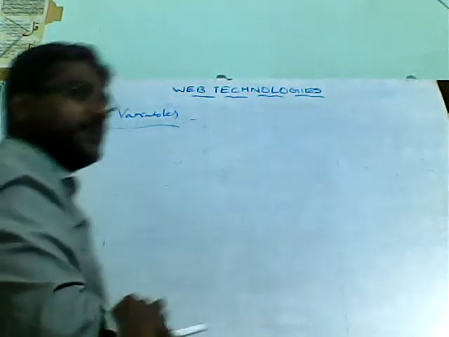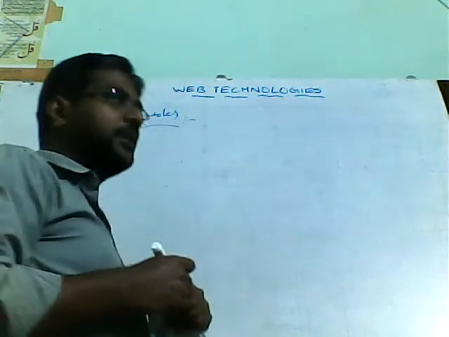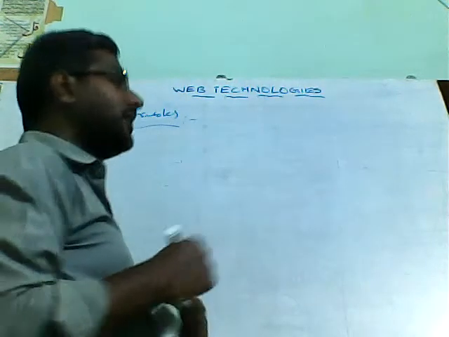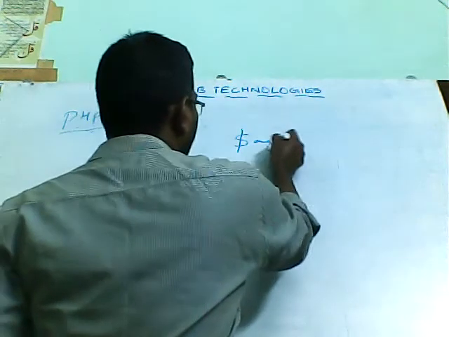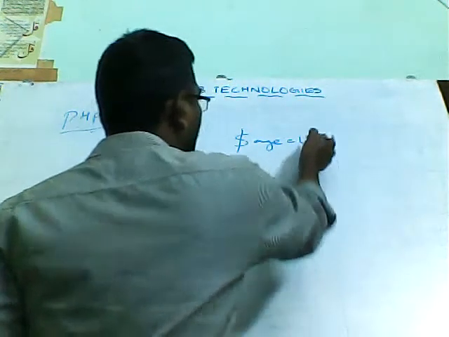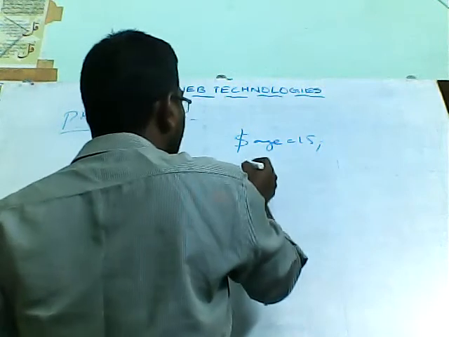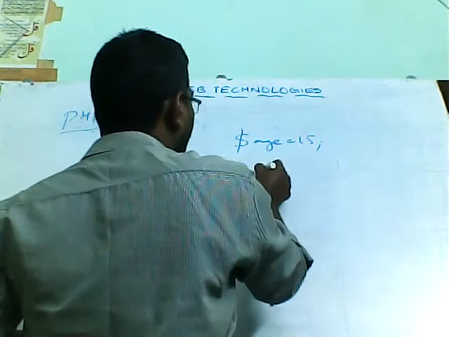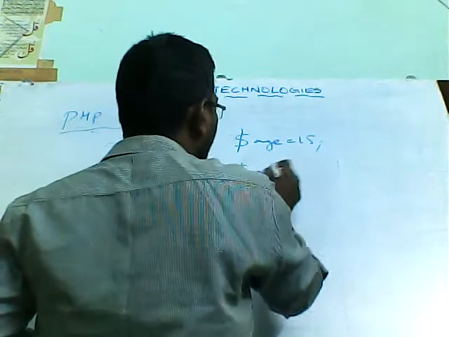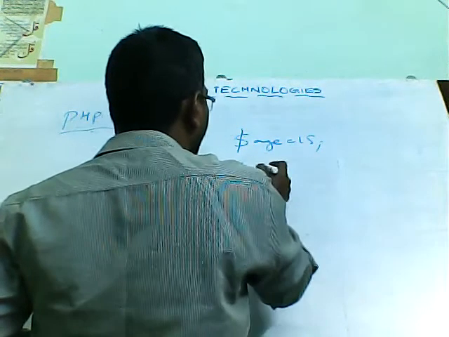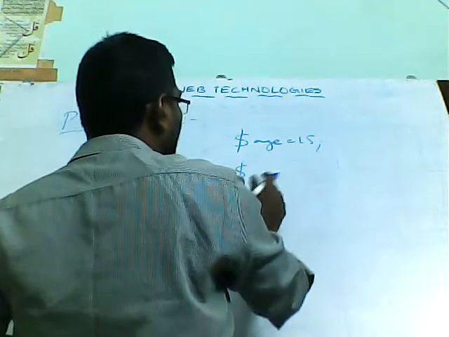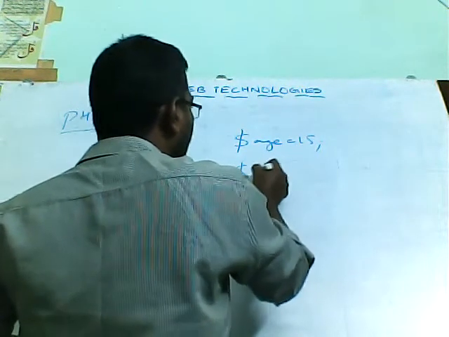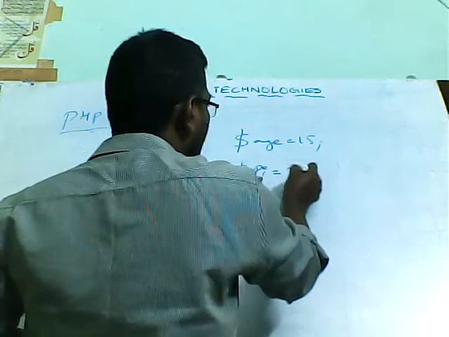So after knowing these rules and regulations for specifying the name for variables in PHP, you can declare different types of variables, like $age = 15. You can assign some integer value to the variable, and you can assign some floating point value, like the pi value, that is 3.14.